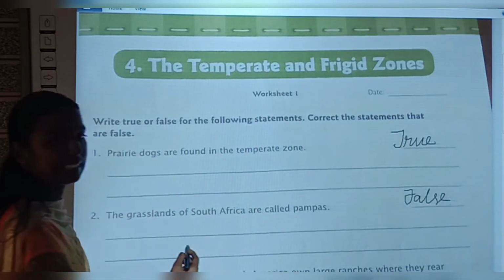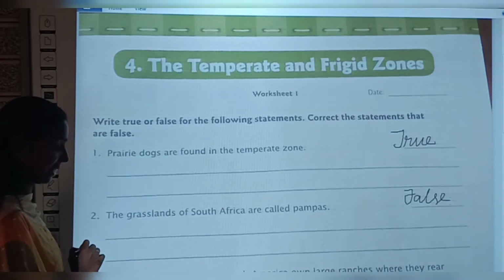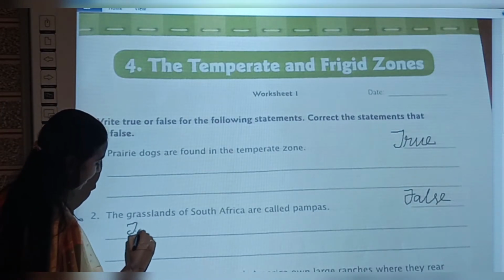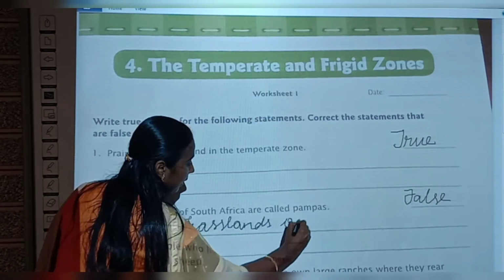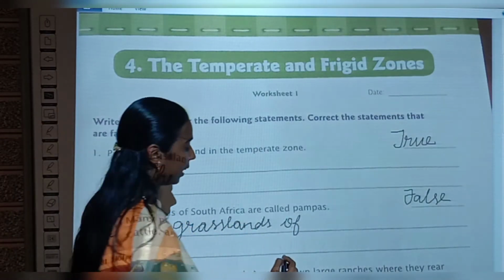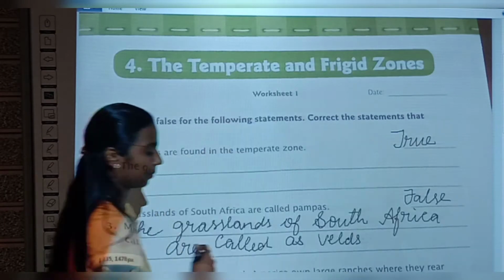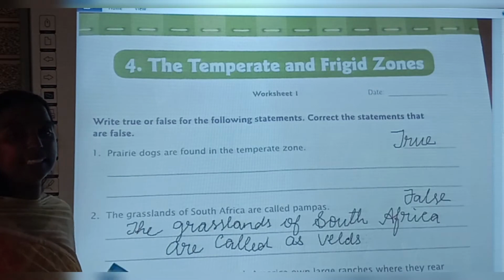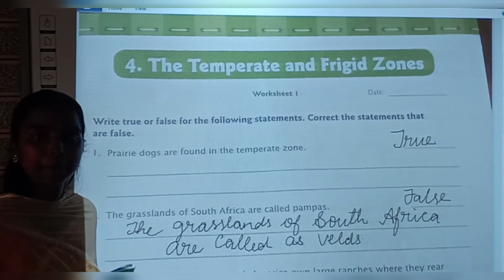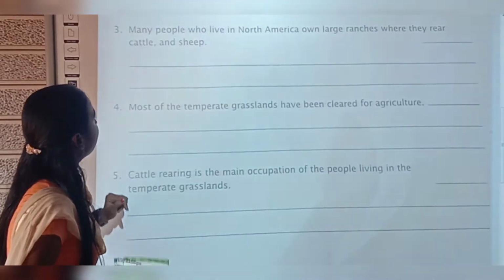If the sentence is wrong, we have to recorrect the sentence. So write the grasslands of South Africa are called Veldts. Done? Yes, children.